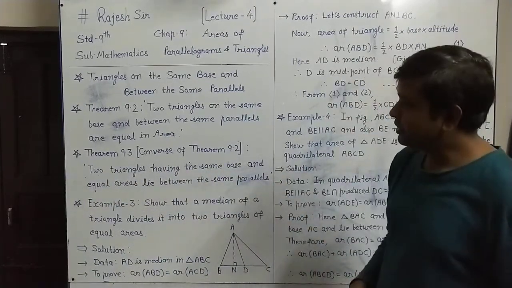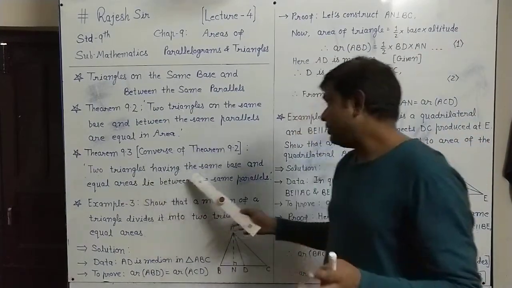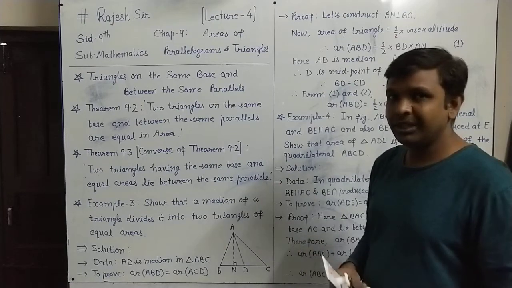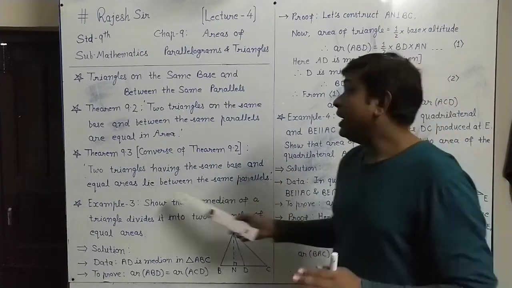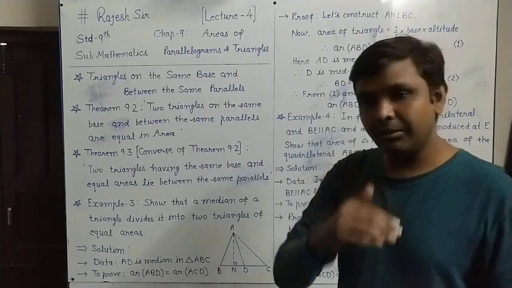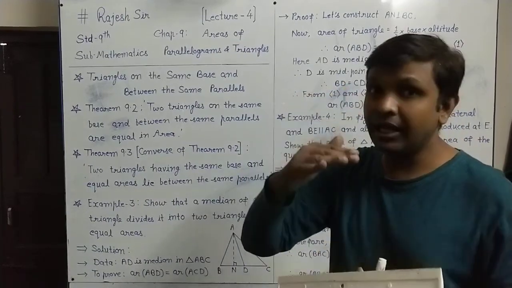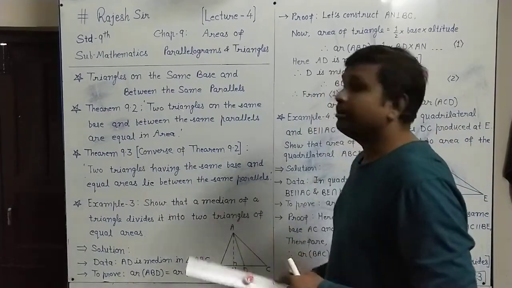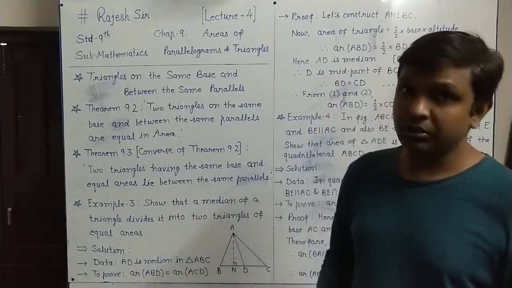Why? Let's see. The two triangles having the same base, as in this theorem, same base in both theorems it is given, and equal areas also. If you find two triangles having the same base as well as equal area, then they will lie between the same parallels. This will be the conclusion.